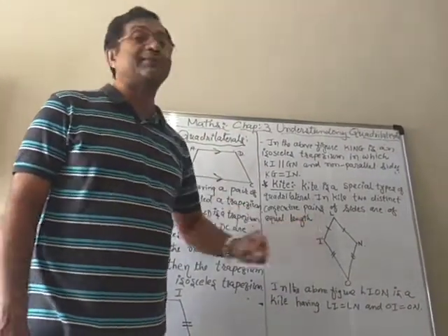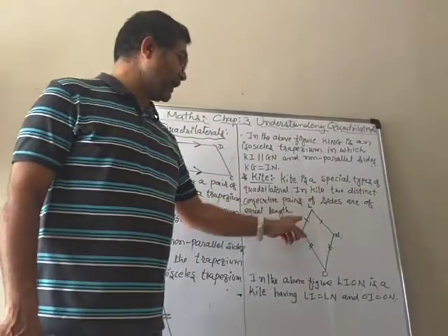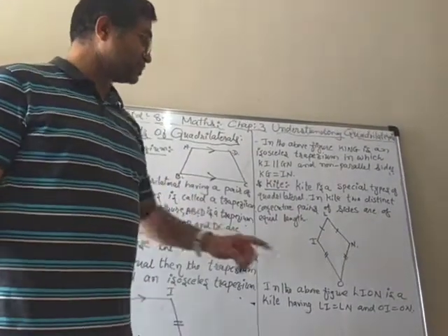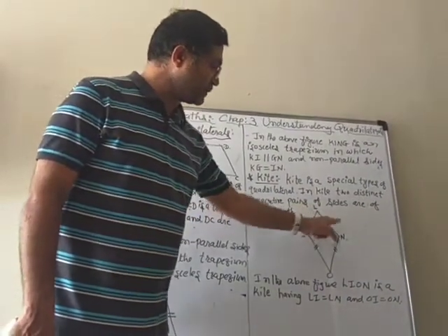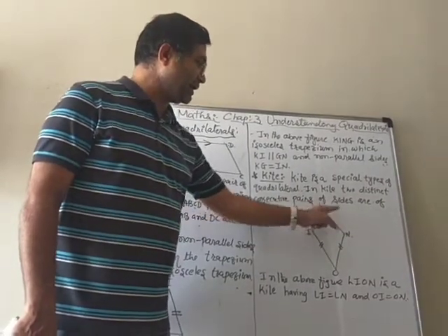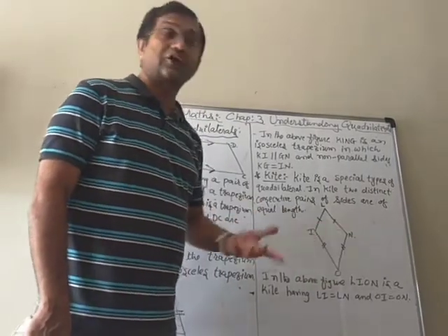Look here in the figure. I draw LION. It's a quadrilateral in which you can see this pair of consecutive sides, meaning coming one after one. So LI and LN are equal sides. Similarly, OI and ON are also equal sides.